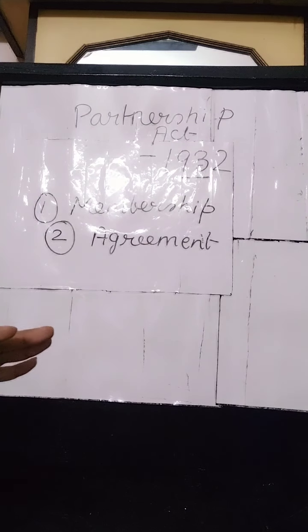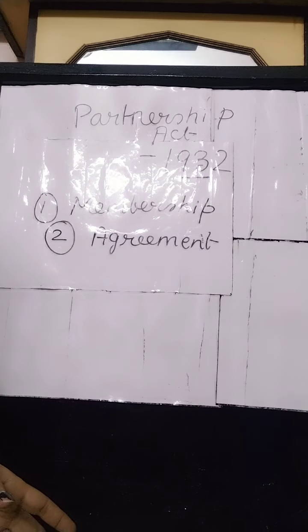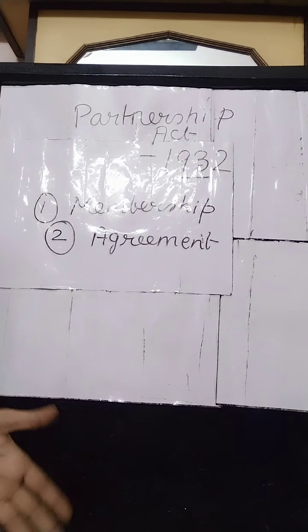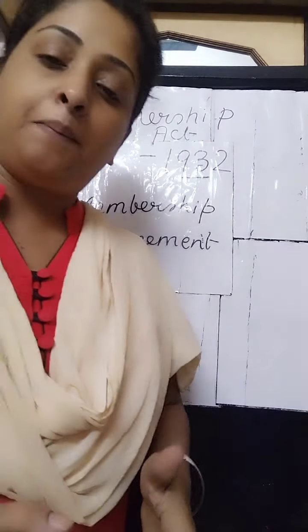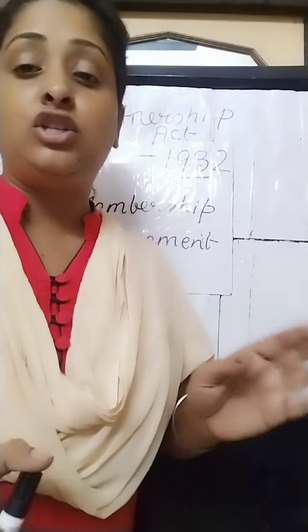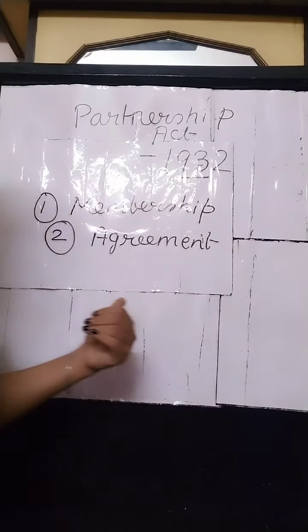Minors, lunatics, insolvents, and other persons incompetent to enter into a valid contract cannot make a partnership agreement. The agreement means what? It is a document containing the agreement of the partners, and this document is called the partnership deed. That I will teach you later on, but first I will complete the different features. So the second feature is agreement.